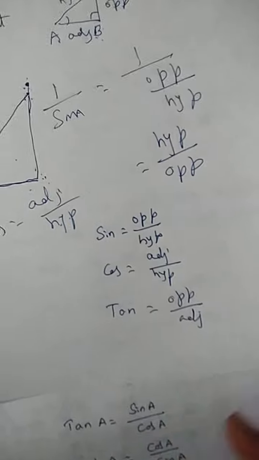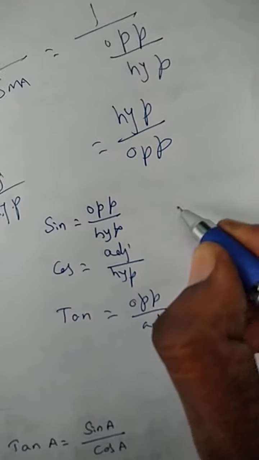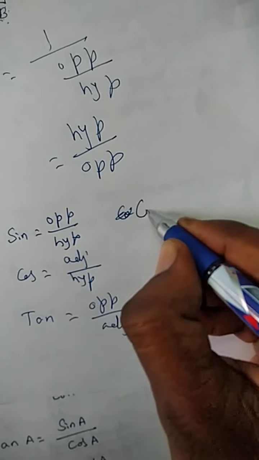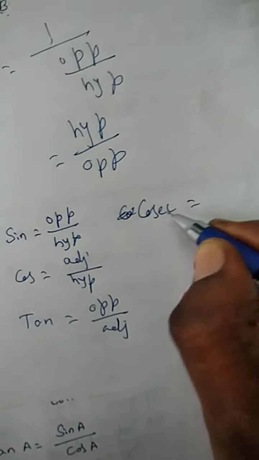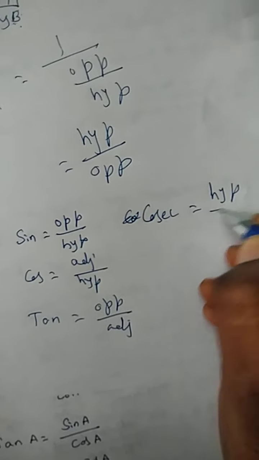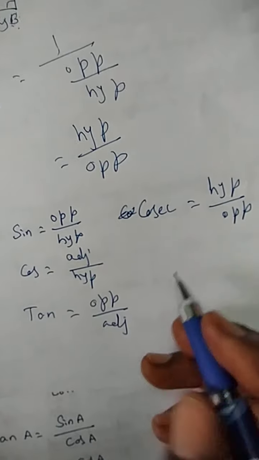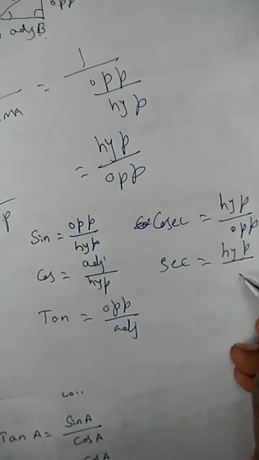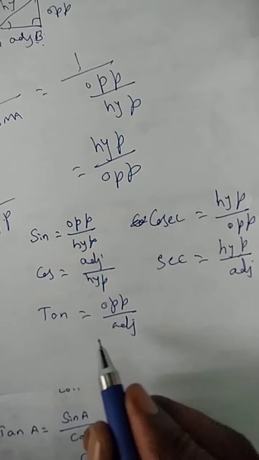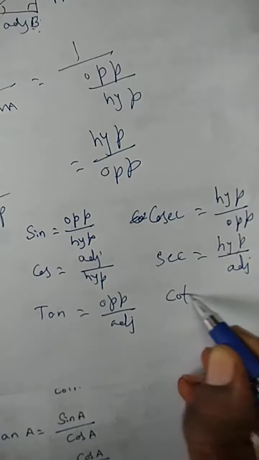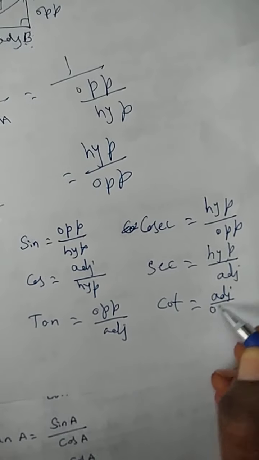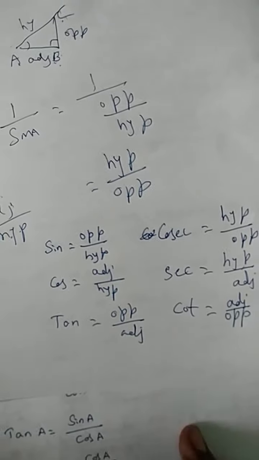Then the reciprocals: cosecant is hypotenuse by opposite. The reciprocal of cos is secant, hypotenuse by adjacent. The reciprocal of tan is cot, adjacent by opposite.